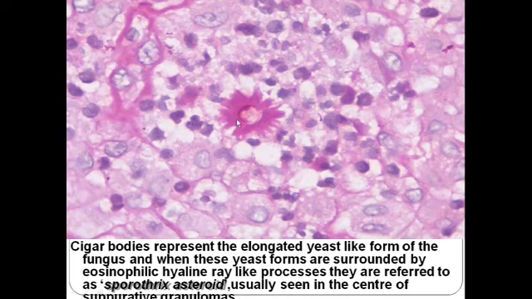See, cigar bundle elongated forms are present around the yeast forms and some eosinophilic hyaline materials. Okay, so multiple eosinophilic hyaline materials are there. So this is giving a Sporothrix asteroid body. Okay, and you will see it in the center of the suppurative granule.